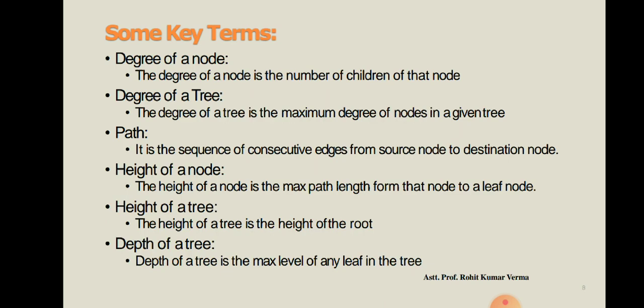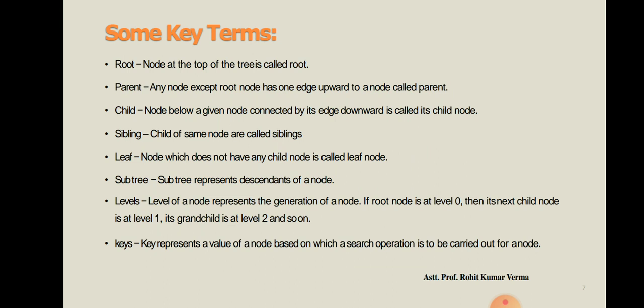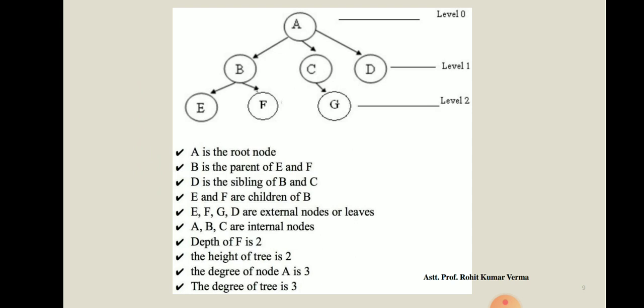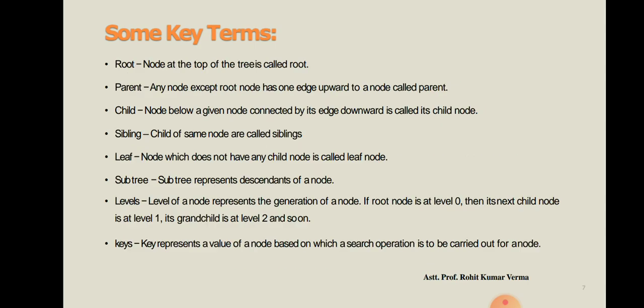Is it clear? Now we are covering next thing, that is leaf node. Node which doesn't have any child node is called leaf node. In this diagram you can see here we have E, F, similarly G. These are the leaf nodes because these nodes have no further child node. This is clear. Now we have another concept, that is subtree.